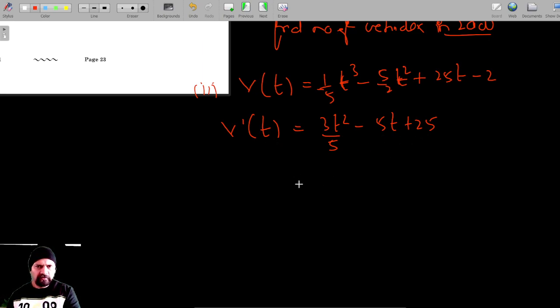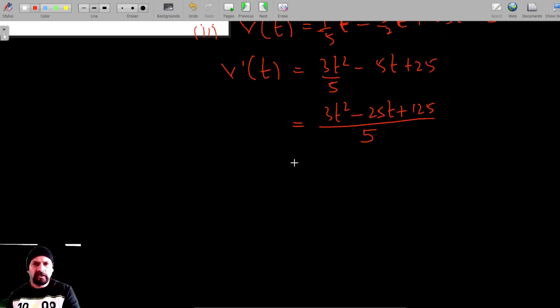We have to show that this is greater than 0, and for that let's take the LCM 5. So this is 3t squared minus 25t plus 125, all over 5.